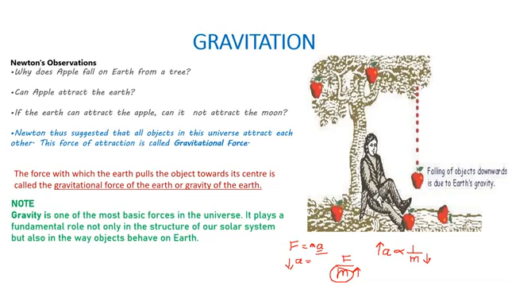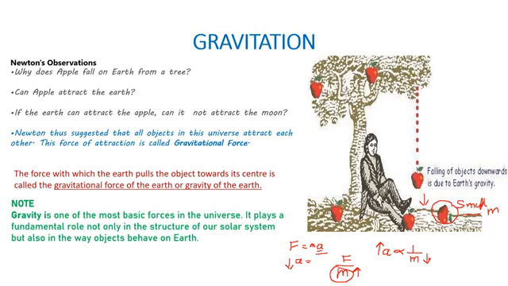So this is the case of the apple falling on the earth. Apple has a very small mass as compared to earth, right? So mass is small. That is why the acceleration is more. It is falling with a great acceleration, right? The apple is falling towards the earth with the acceleration due to gravity, right?